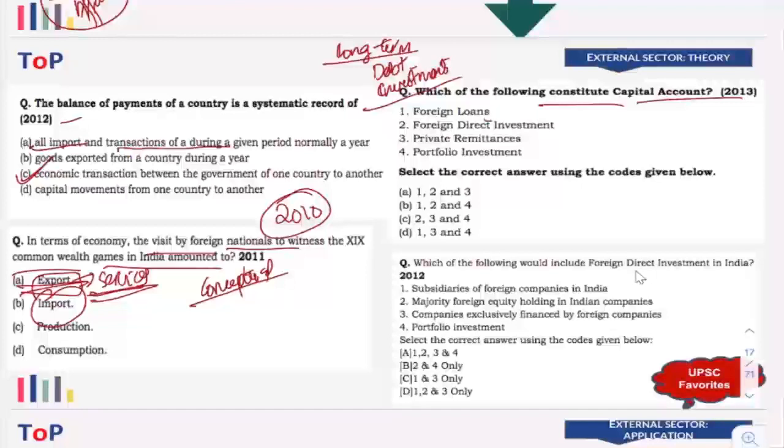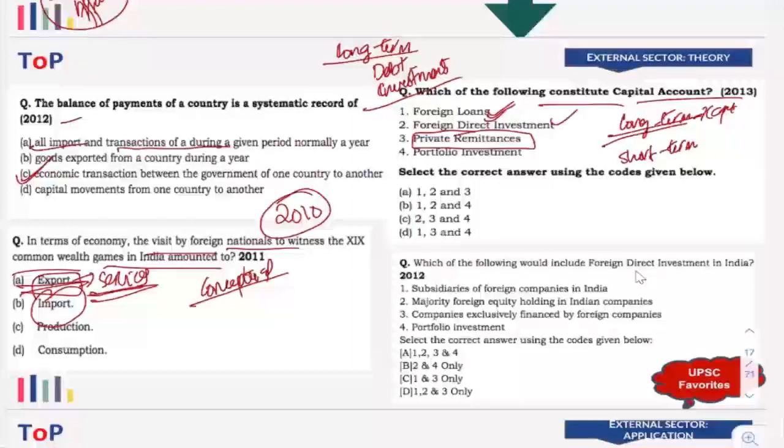Now, foreign loans means it is long-term in nature. So look into the nature of the transaction, whether it is long-term or short-term. Short-term transaction means it is current account. Long-term means it is capital account. So foreign loans are long-term in nature. Loans are long-term. Investments are long-term. Private remittances are short-term. They are sending it, that is done. It is short-term in nature.